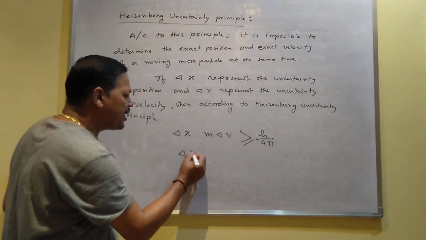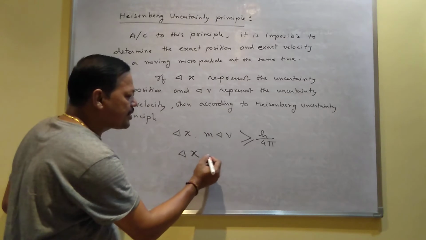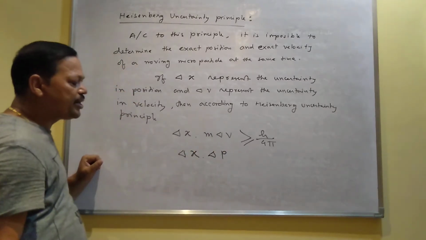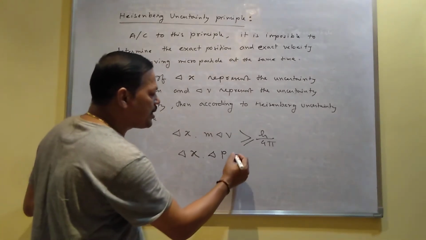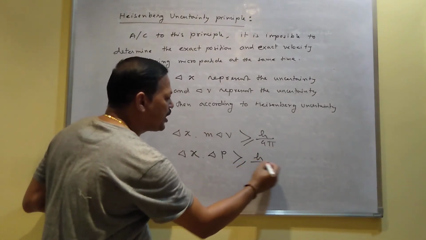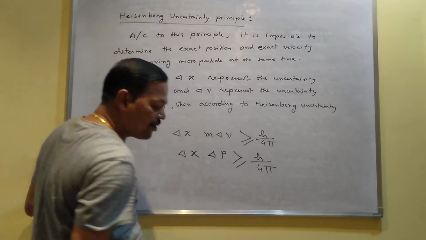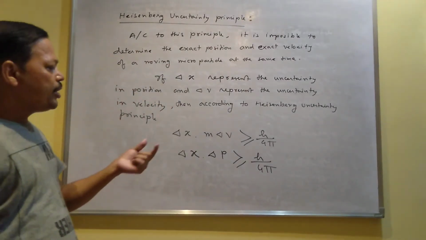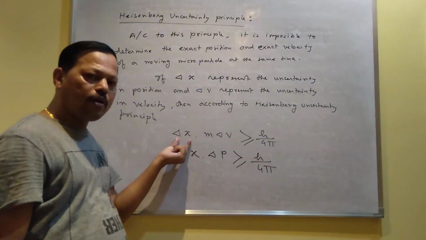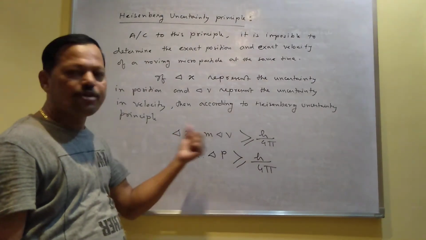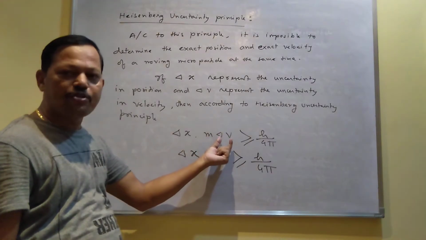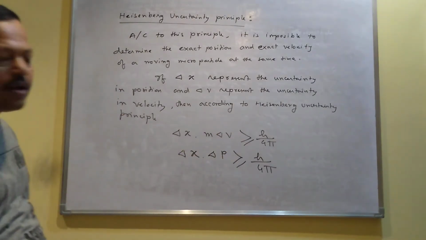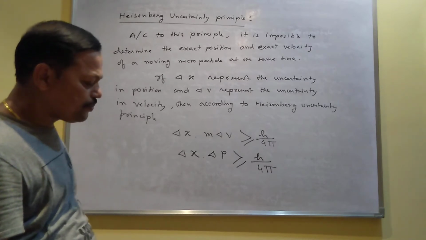This equation you can write this way also: delta x into delta p, because mass into velocity means momentum, so the uncertainty in momentum is greater than or equal to h by 4 pi. This equation was given by Heisenberg. So when you determine position exactly, velocity will be uncertain. When you determine velocity exactly, your position will be uncertain, and that's why the principle is called the uncertainty principle.